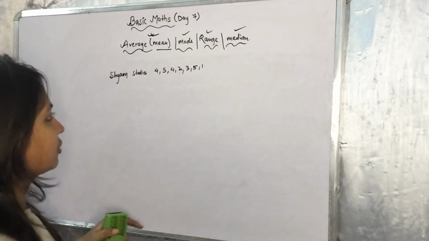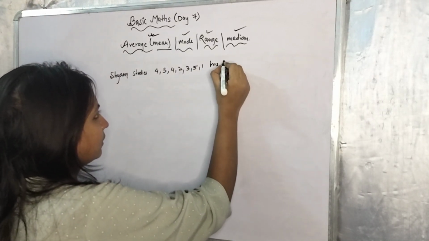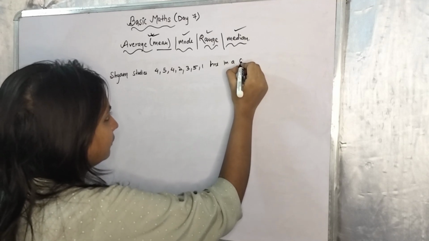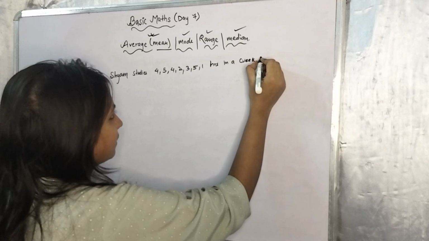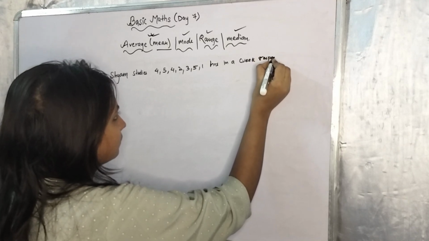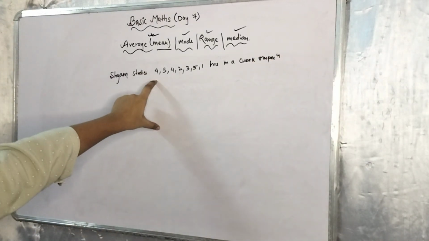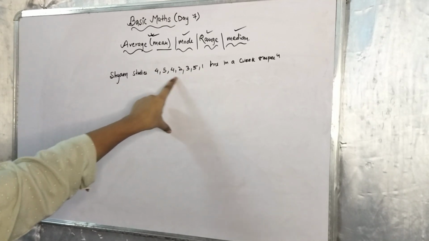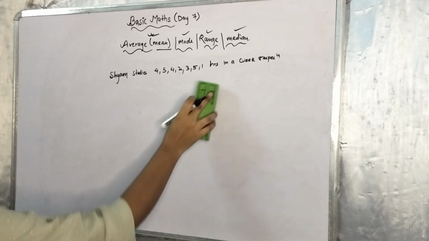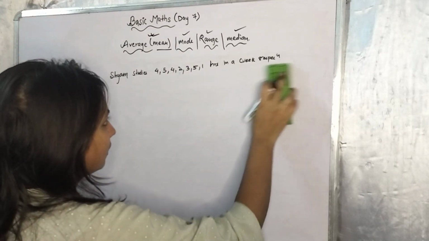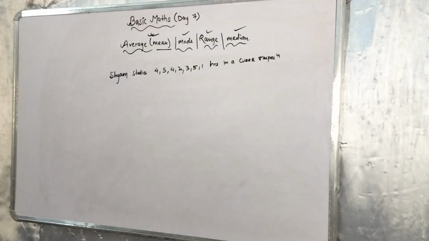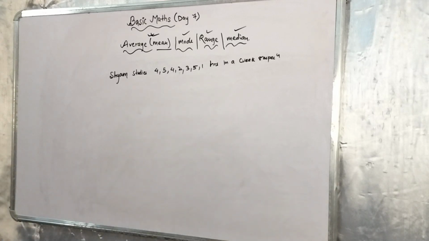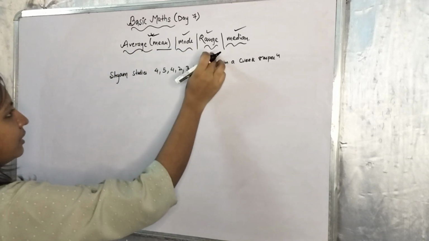Shyam studies this many hours on consecutive days in a week respectively. It means that he studied 4 hours on Sunday, 5 hours on Monday, and so on through Tuesday, Wednesday, Thursday, Friday and Saturday. So this is his study chart for a week. Now you need to take out the average, mean, mode, range and median.